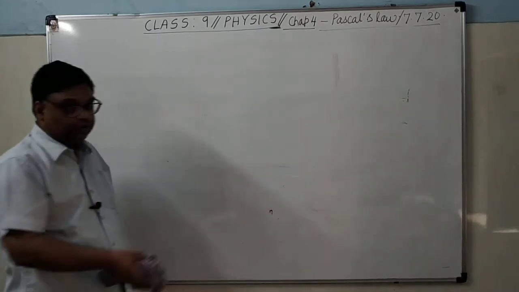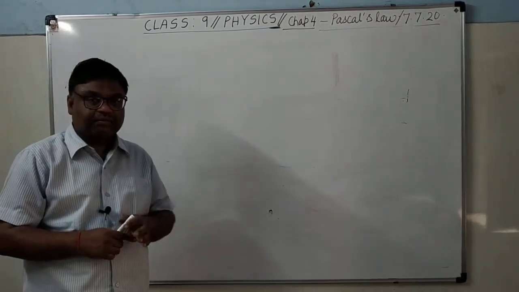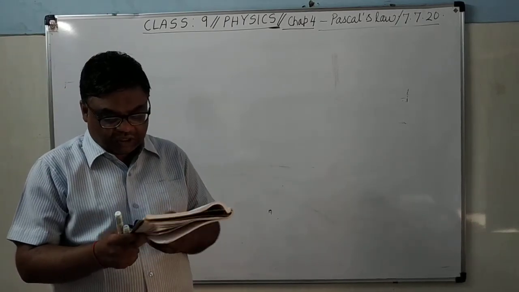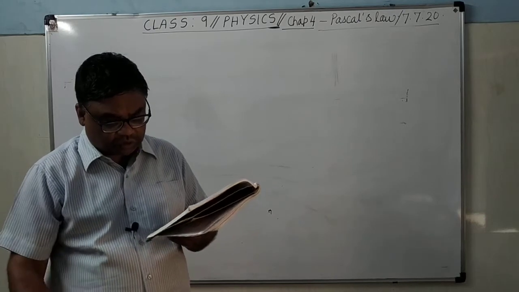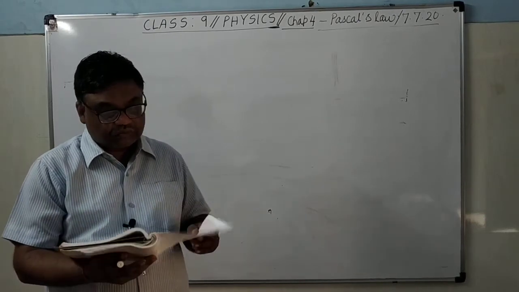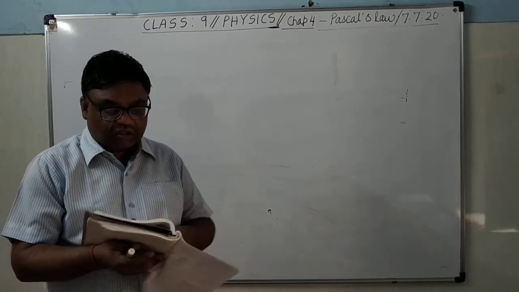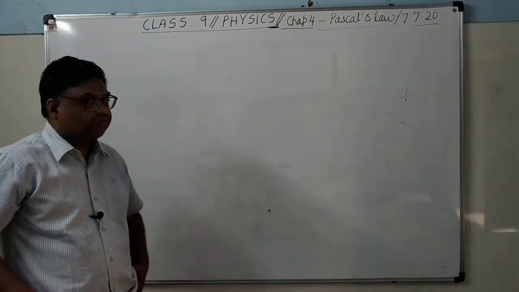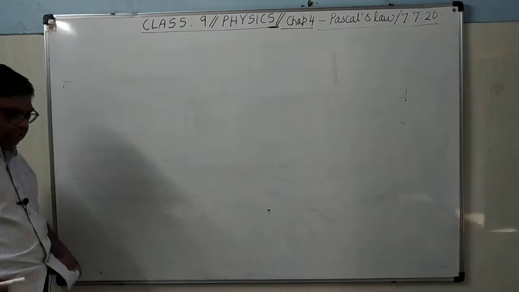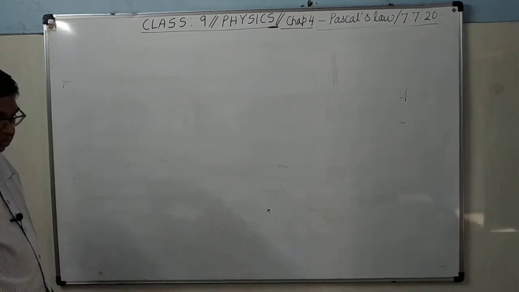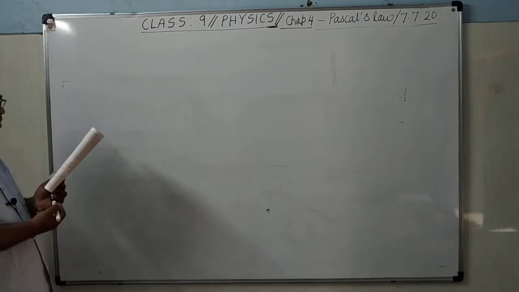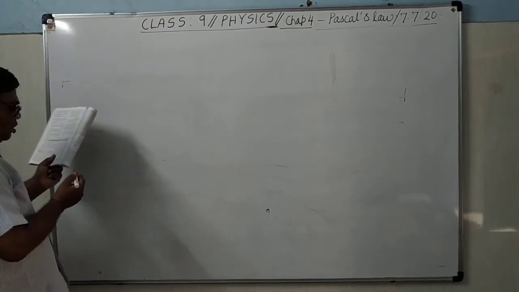And the formula I have told: F upon A on the smaller piston equals F upon A on the bigger size piston. It's clear? So you can see some questions here. Since I have taught you Pascal's law today, I am taking the questions of Pascal's law. Then the numericals based on P equals h into rho into g. You can see here.